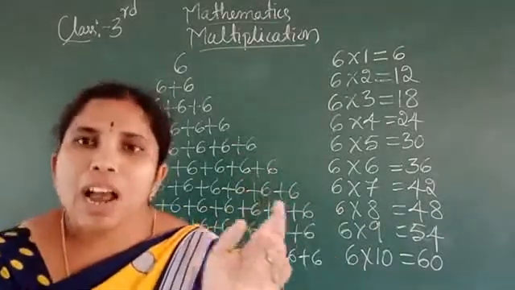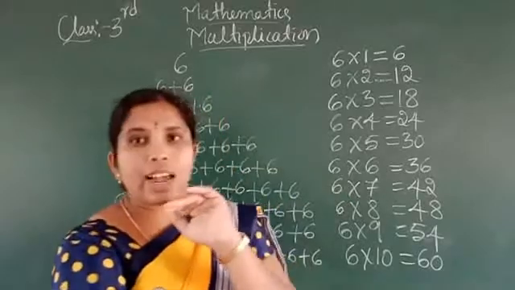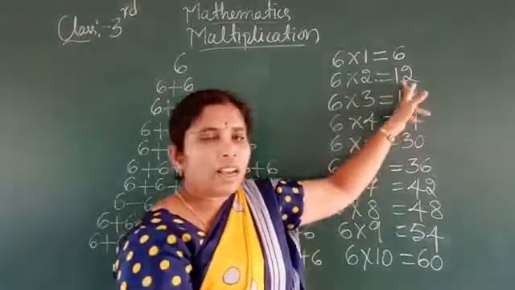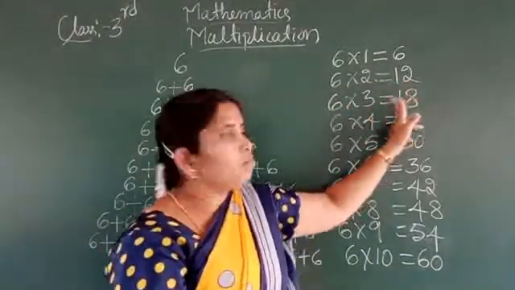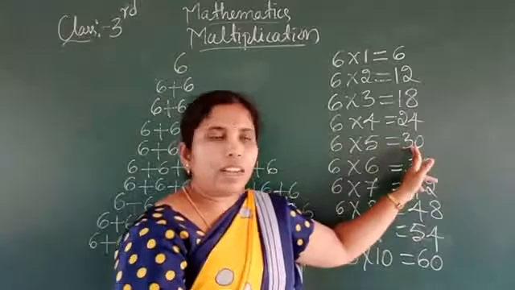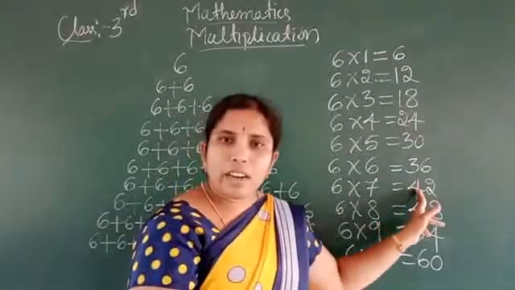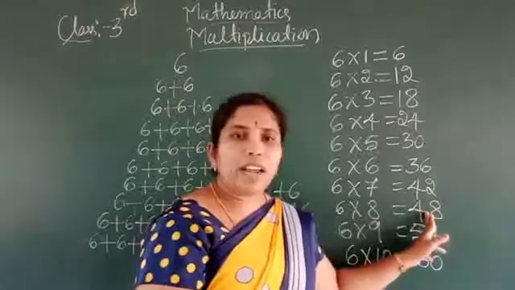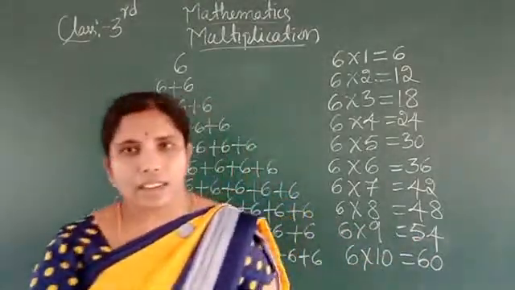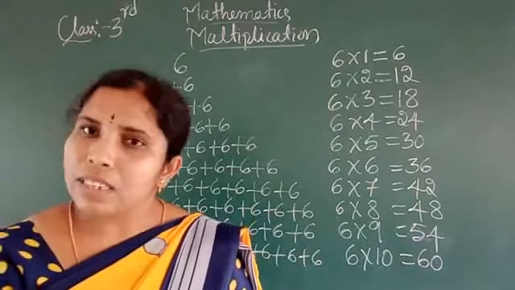So note down this table and practice yourself. Okay. So how to read it? See here. 6 ones are 6. 6 twos are 12. 6 threes are 18. 6 fours are 24. 6 fives are 30, 6 sixes are 36, 6 sevens are 42, 6 eights are 48, 6 nines are 54, 6 tens are 60. Okay, this is the multiplication table of 6.